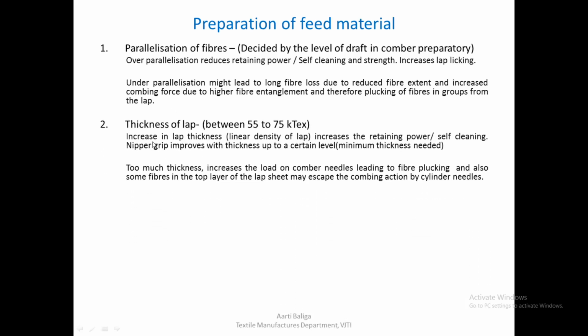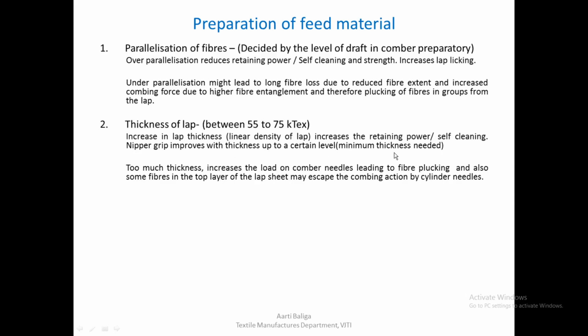At the same time, there is a second factor, that is thickness of the lap, which must be between 55 to 75 kilotex. Increase in the lap thickness, or as we may know it, the linear density of the lap, increases the retaining power or the self-cleaning power. And also a nipper grip improves with thickness up to a certain level.